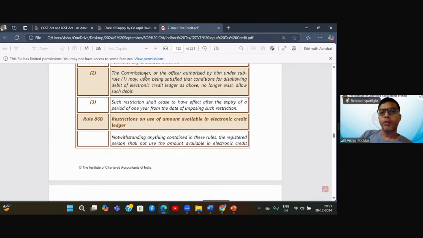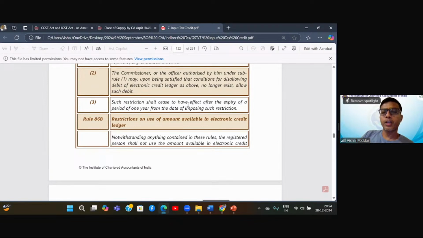Now here, what the rule says: the Commissioner or the officers authorized by him under sub-rule 1, what we studied, upon being satisfied that the condition for disallowing debit of the credit ledger, that is, for utilizing your credit ledger. Debit means utilization. No longer exists, allow such debit. So sub-rule 2 says that after blocking the credit ledger, once the above problems are solved and you give them the proofs, they will remove the blockage. So now you can debit it, that is, you can utilize it.